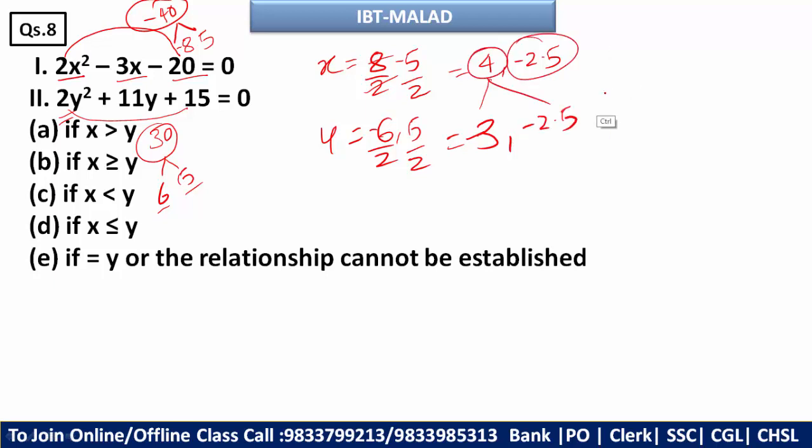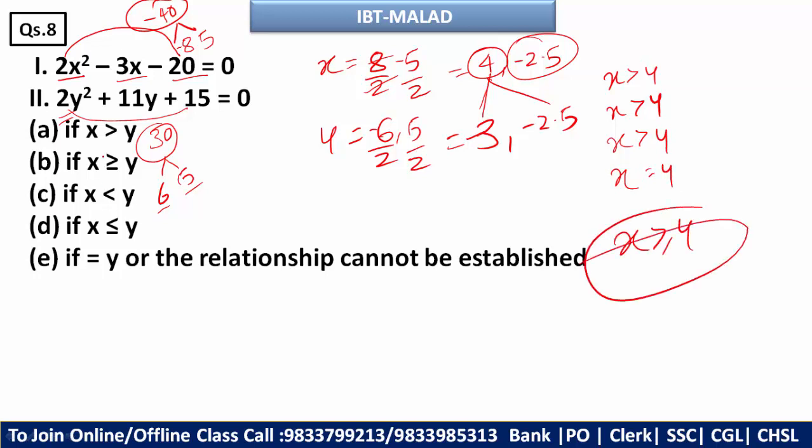Now we'll compare. This 4 will be what? Greater than this minus 3. So x is greater, and this also will be greater here. Minus 2.5 will be greater than minus 3. So x will be greater than y again, and here it is equal. So x will be equal. Now you can say x is greater than equal to y, which is your second option.